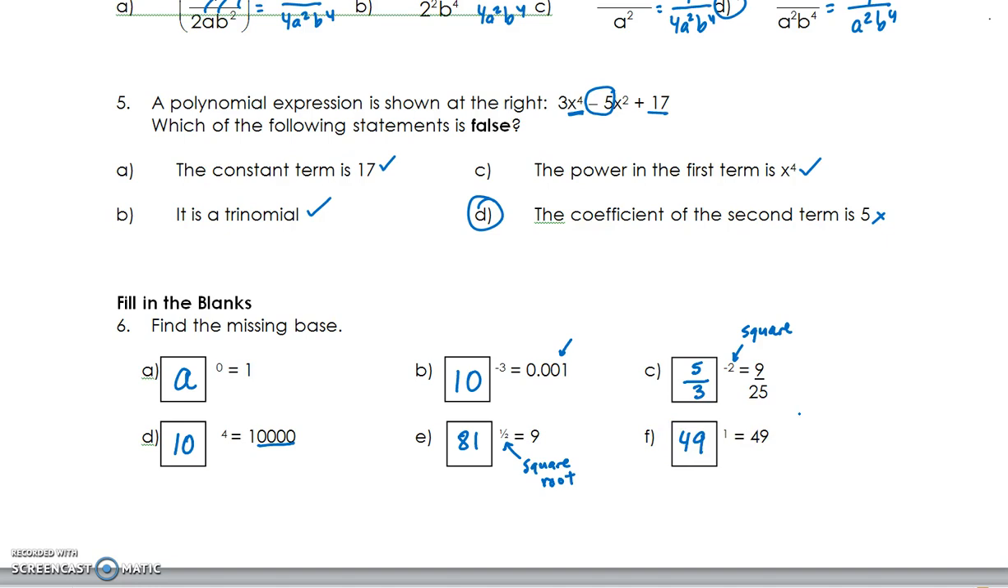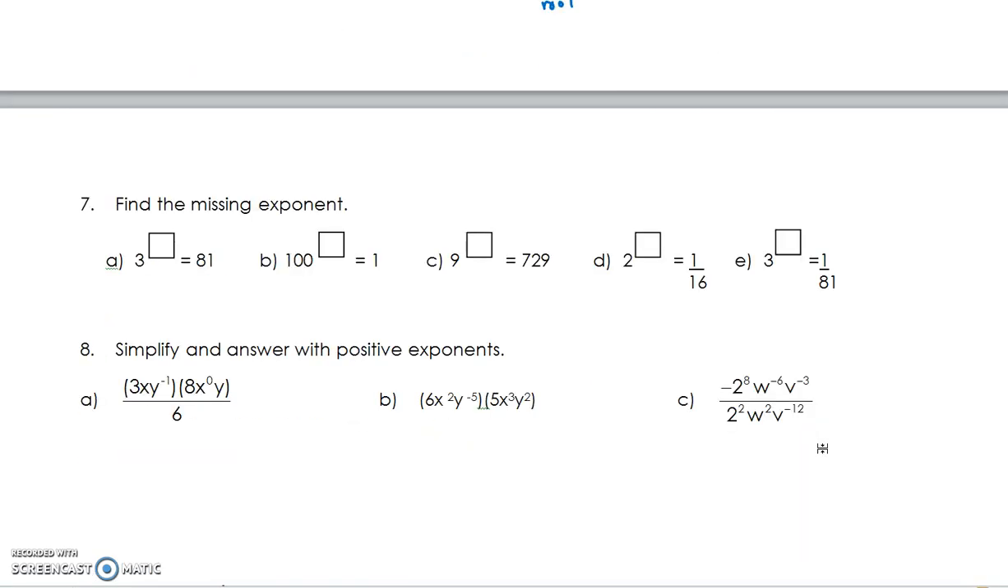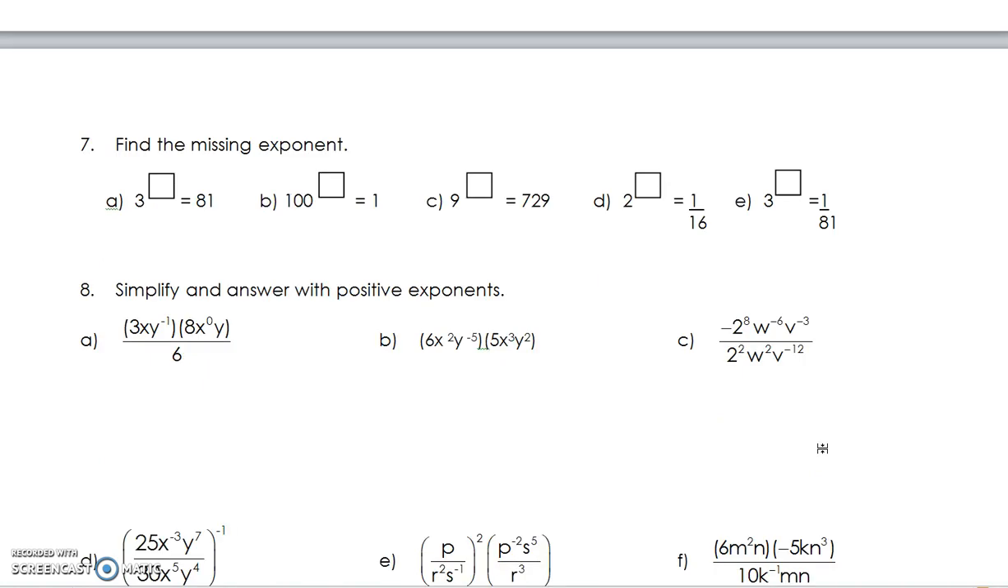Moving on to the next page. Missing exponents. Now be careful because the exponents might be negative or positive. They may be whole numbers or fractions. 3 to the what is 81? You're supposed to remember your exponents or just go 3 times 3 times 3 times 3. In this case would be 3 to the 4.